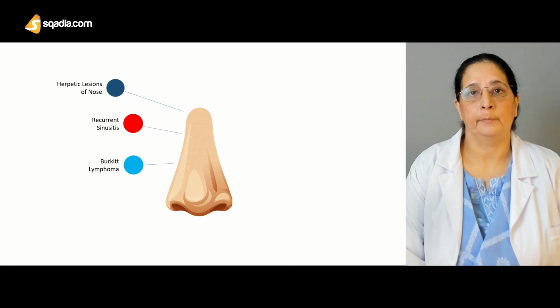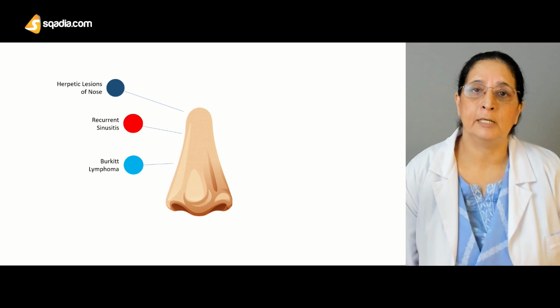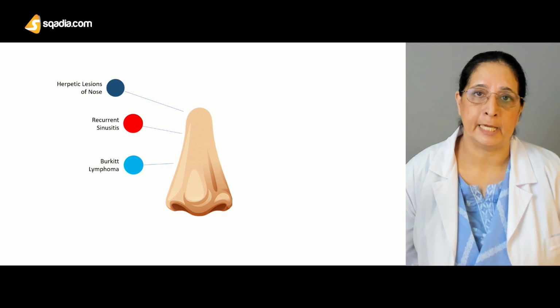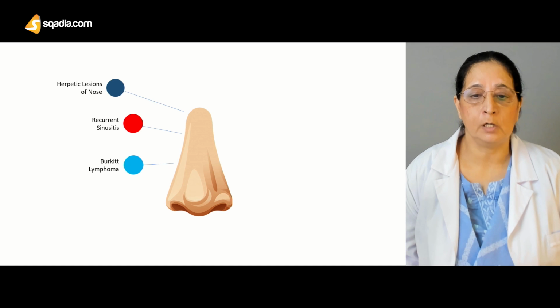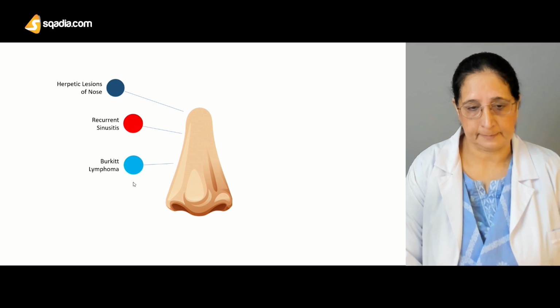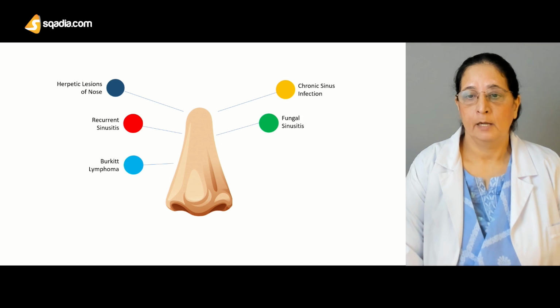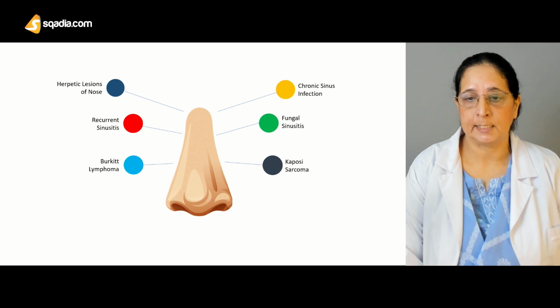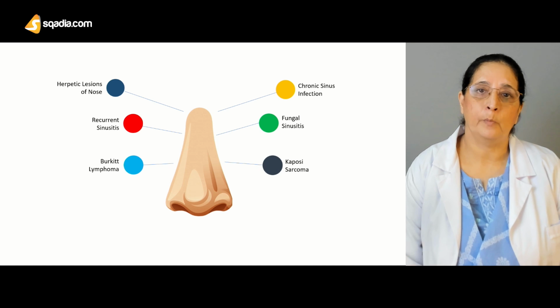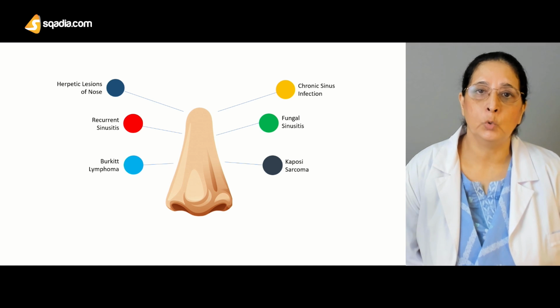Burkitt lymphoma. Burkitt lymphoma is a type of lymphoma that involves the B lymphocyte, and it's a kind of non-Hodgkin lymphoma. So it's also present. Chronic sinus infection, fungal sinusitis, Kaposi sarcoma, as I mentioned, so it involves the ear, it involves the nose also.